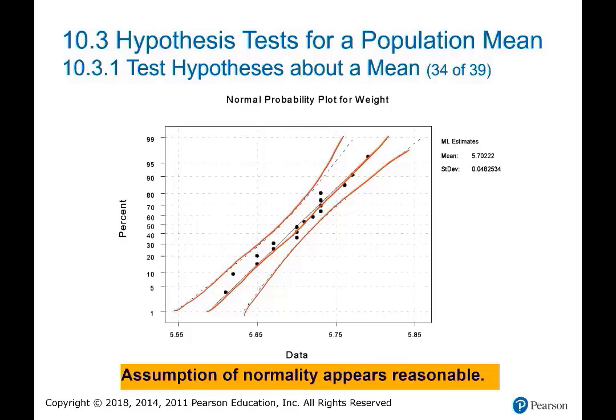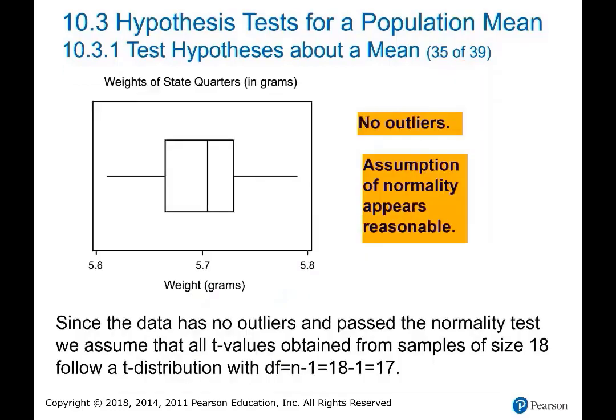In StatCrunch, we don't have a PP plot, we have a QQ plot, which is very similar to this. There are several ways to assess normality of a population using a sample. We can also use StatCrunch, or do it manually, to construct a box plot. In this box plot, remember, this is the interquartile range. From this point, we can measure 1.5 interquartile ranges. This is a fence. And in the other direction,